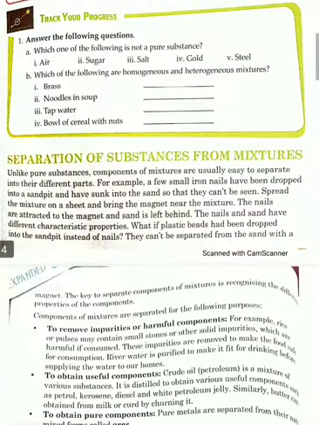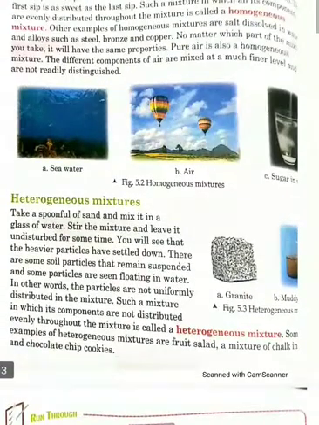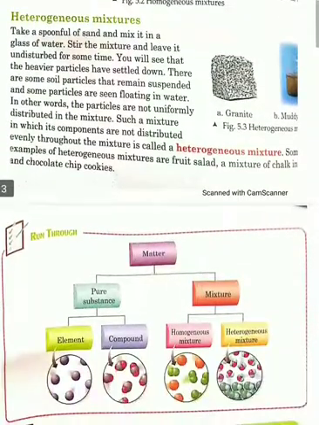So I think up to here the things are clear to you. In our next video, we are going to do the separation of substances from mixtures. Up to now, we have done different types of mixtures, the difference between homogeneous and heterogeneous, their examples, and how they are different from each other. The different types of examples are clear to you.